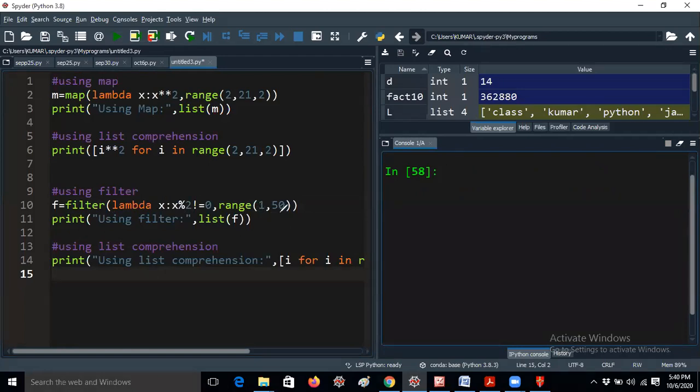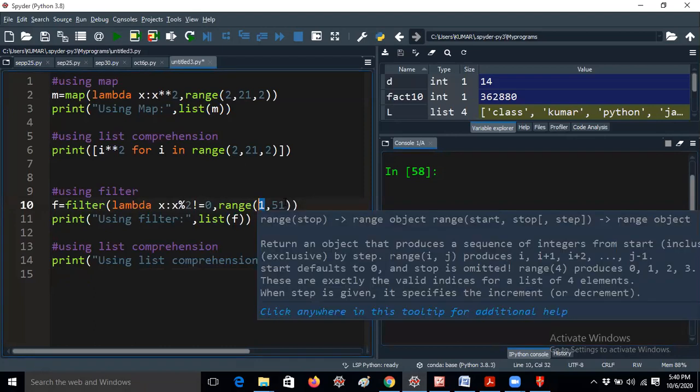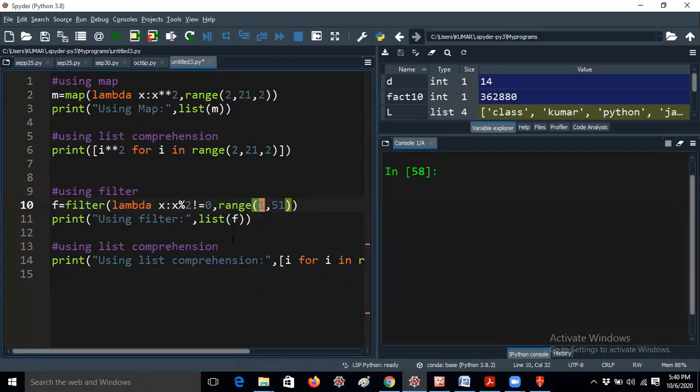Okay, so range of 1, 50 means she has to give 51, right? I think she missed that. Anyway, 50 is not an odd number, so she seems to have done it that way. But don't give it like that, you just give 51 only, because it will check up to 50 only. Whenever it takes range of 1, it will take 1. If you give range of 50, it will start from 0, and we do not require 0. That's the reason she started from 1 itself.